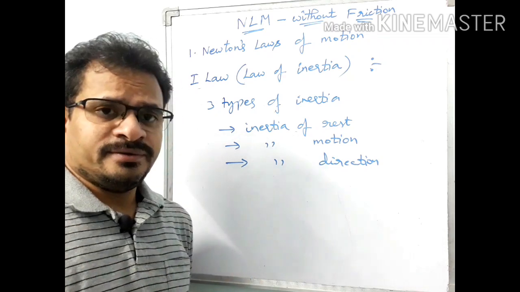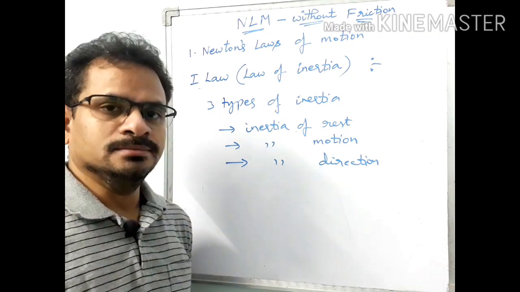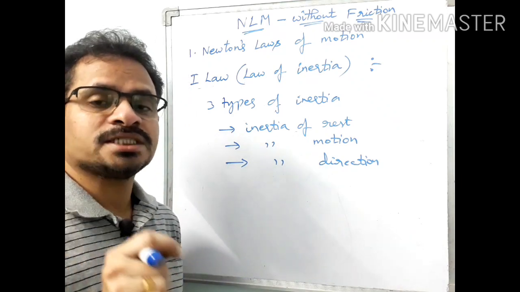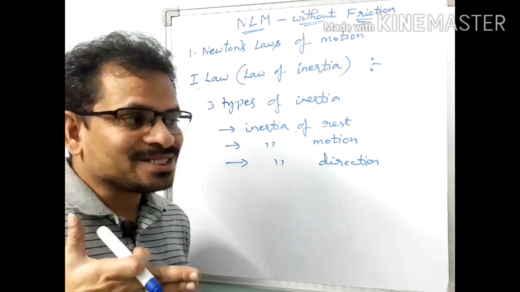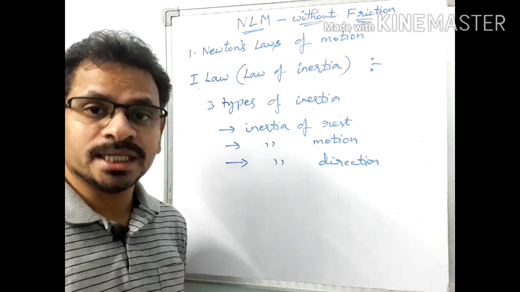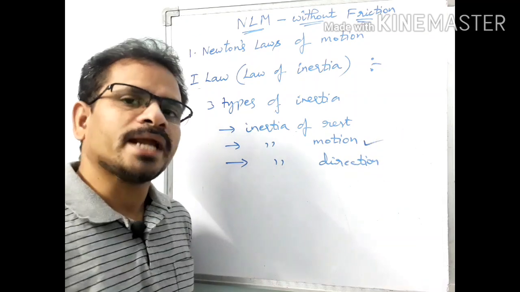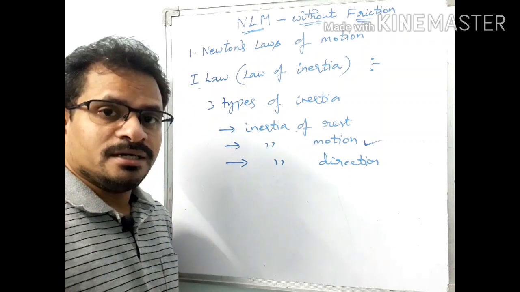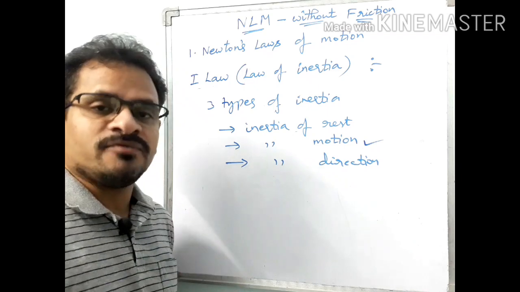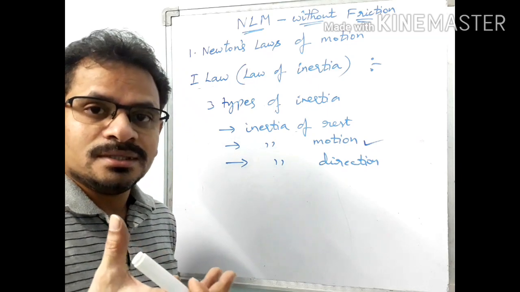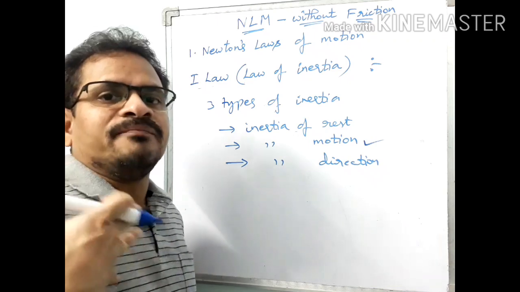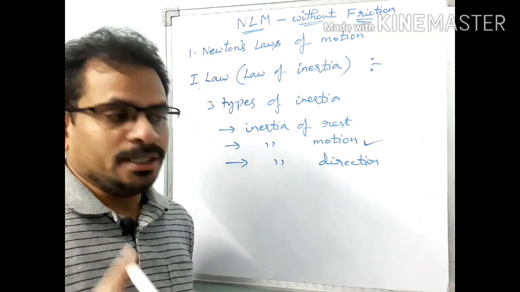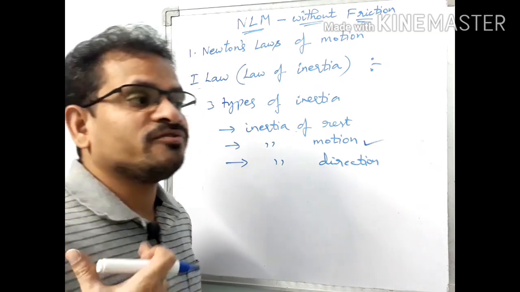In real life also you have experienced this inertia. When you are standing in a moving bus, when the driver suddenly applies brakes, what happens? We tend to fall in the forward direction. That is due to inertia of motion. What happens there? When the driver applies brakes, our feet which are in contact with the floor of the bus come to rest along with the bus, but our upper body tries to continue its motion. It is not interested to stop. So we fall forward.